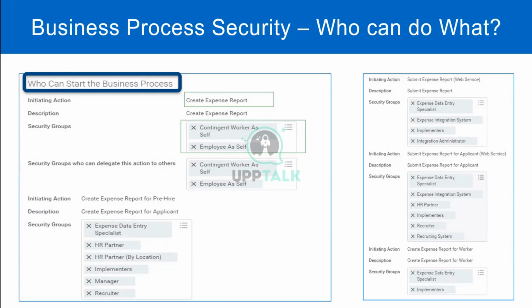So this contingent worker is self, so they can initiate the process to create an expense report for themselves. When it says employee is self, will an ordinary employee be able to create an expense report for a colleague? No, it says create expense report, but to be done by employee as self. They will be able to create one for themselves, but not for somebody else. Who can create expense reports for other people?